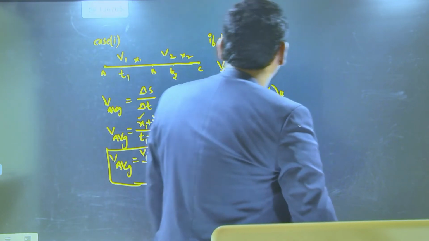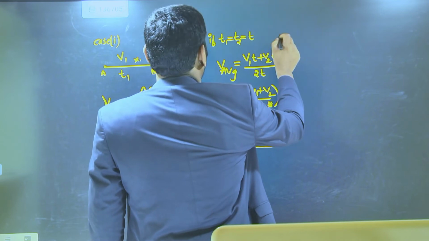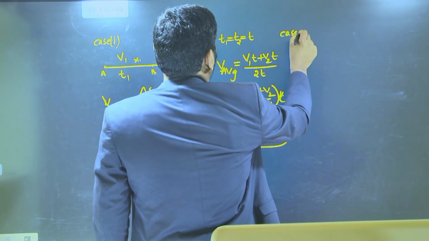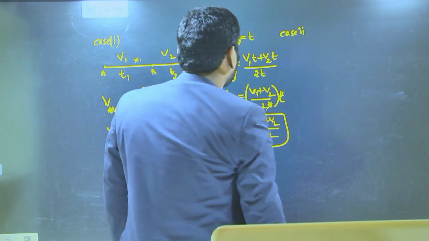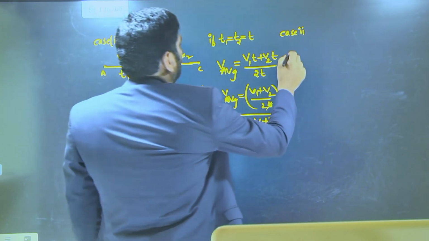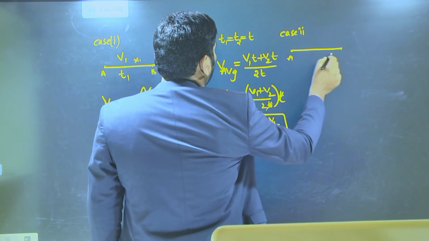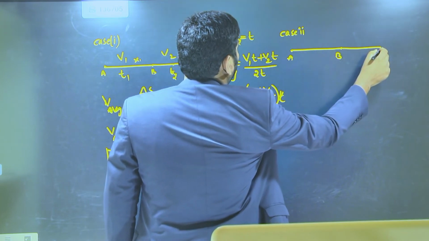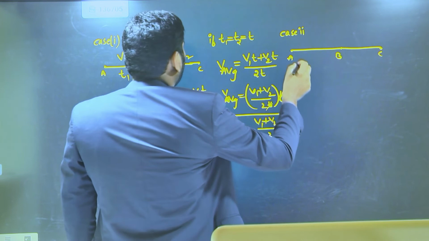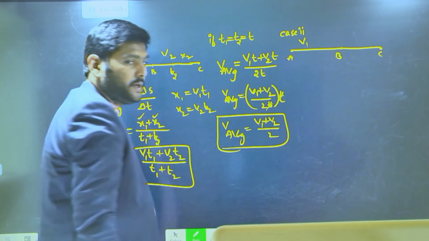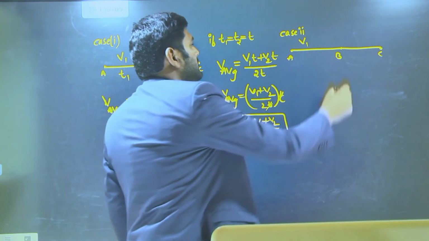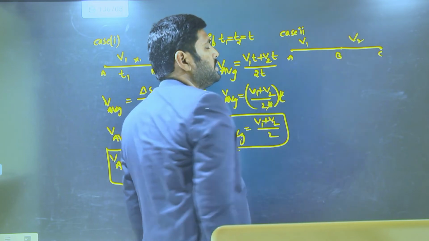Next, we can define another case, case 2. The case 2 is an object traveling from A to B and B to C, but A to B is traveled at V1 speed and B to C is traveled with V2 speed.